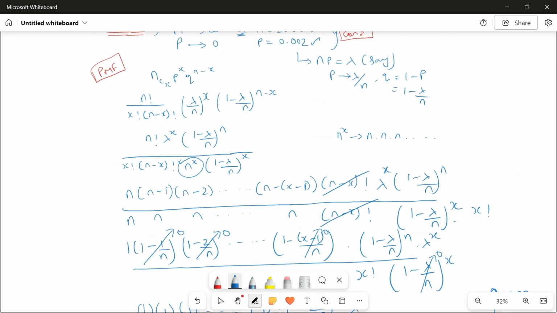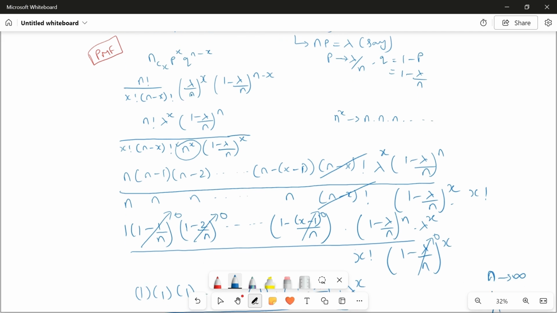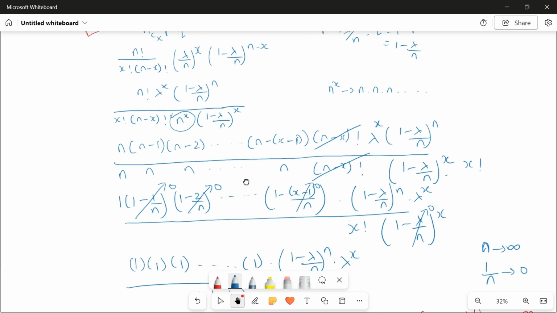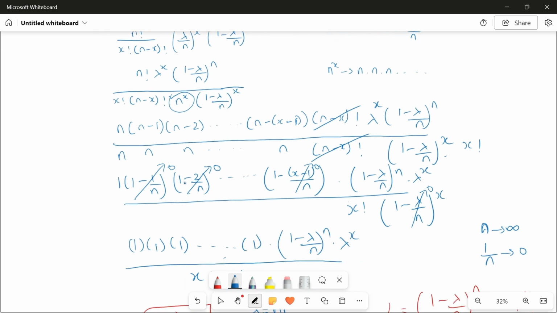You start with the binomial distribution and use the concept of the limiting binomial where n tends to infinity and p tends to 0, and replace p and q with lambda by n and 1 minus lambda by n. Distribute the n power x which is in the denominator to all the terms in the n factorial, so that everywhere your 1 by n term comes, 1 by infinity will go to 0.